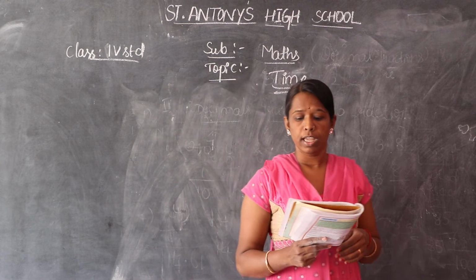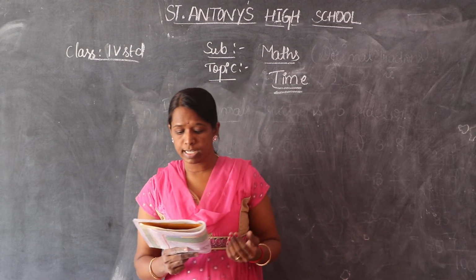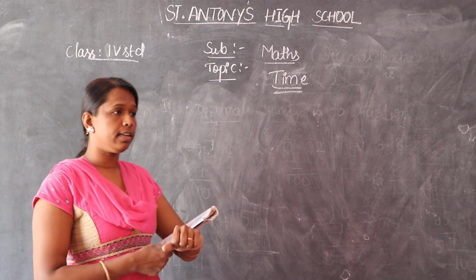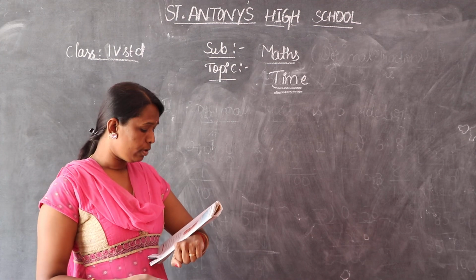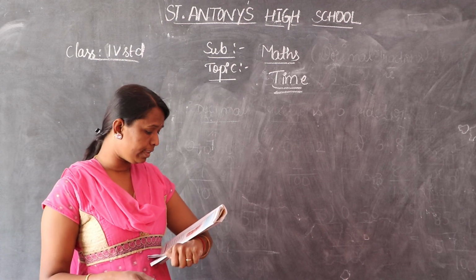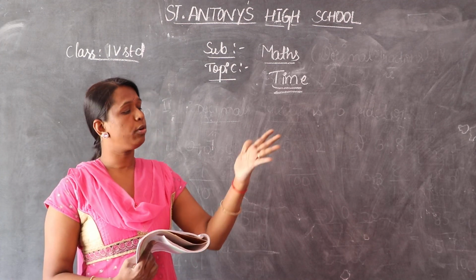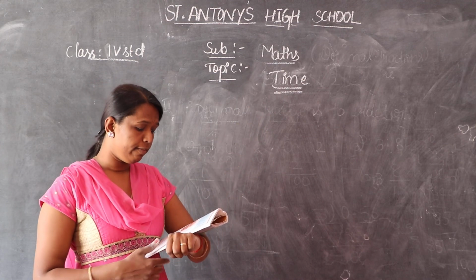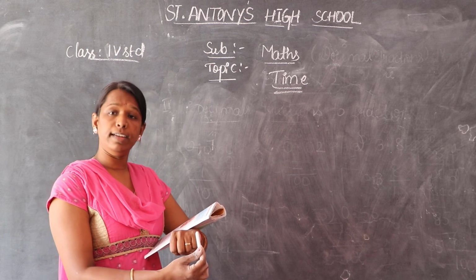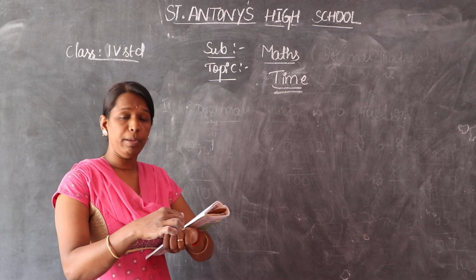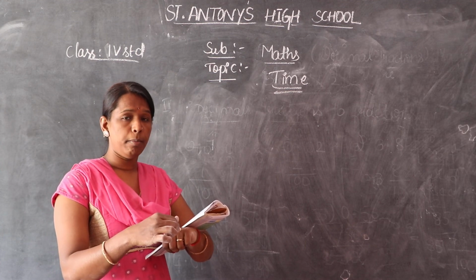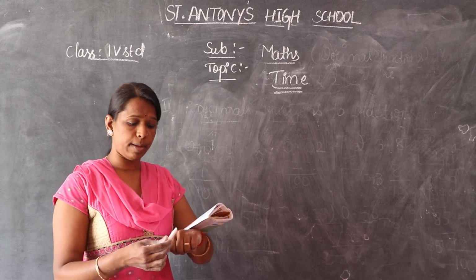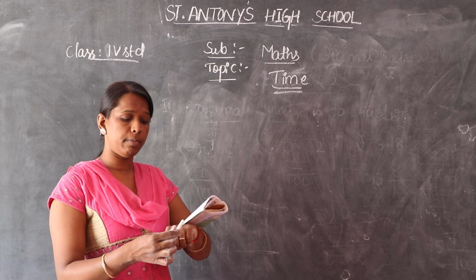January consists of how many days, children? So in the months, we can do it like this. Hold your fist like this, make your hand like a fist. First, starting from the little finger, January. The one below is called February. March, April, May, June, July, again August, September, October, November, December, January.